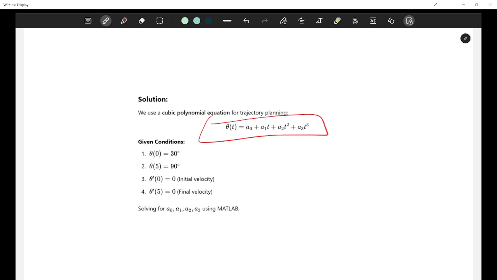The given conditions are theta 0 is 30°, theta at 5 seconds is 90°, theta dash at 0 is 0 because we want the robot to be at rest initially. Theta dash at 5 seconds is also 0 because we want final velocity to be 0 and the robot to be at rest. So we basically want to solve for all of these. Once we have all of these, we can find out what is the acceleration, velocity and position at all instants of time for 0 to 5 seconds, right?